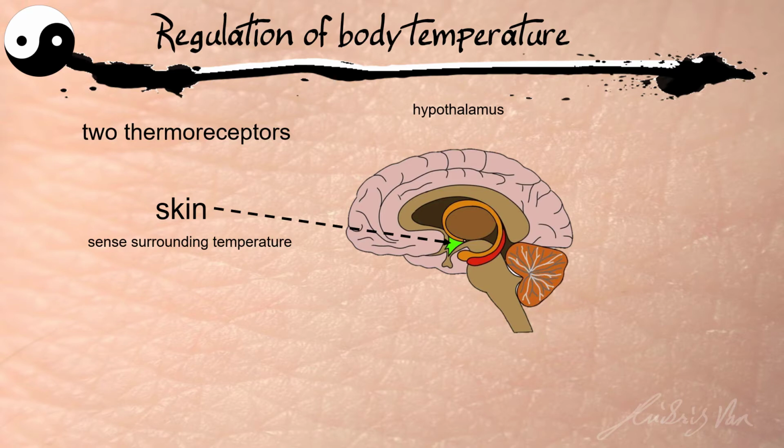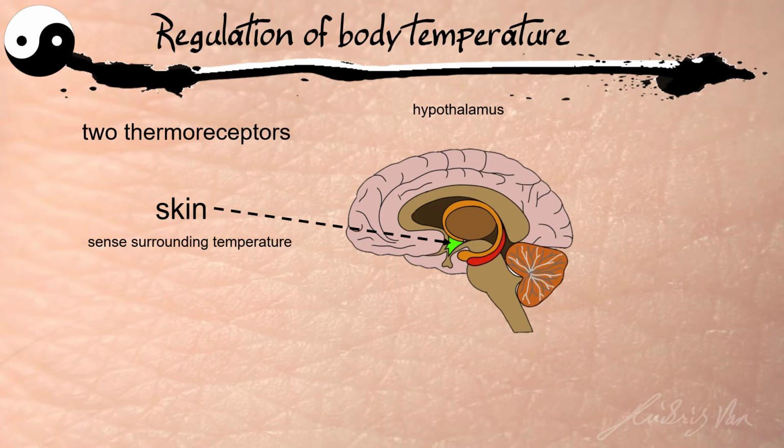But what is important about this receptor is, let's say we step into a very cold room. This receptor will sense that our surrounding is cold, then maybe we will grab a shirt or a jacket to wear. And this will also help to maintain our body temperature. But wearing a jacket is not homeostasis because it is not an internal response. For the internal response, it requires the other set of receptors.